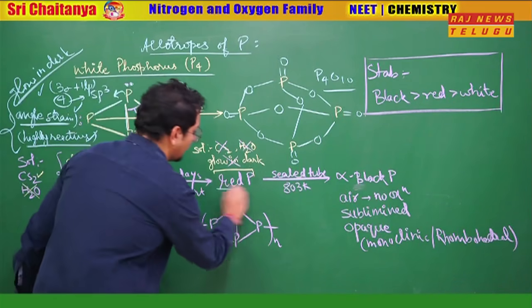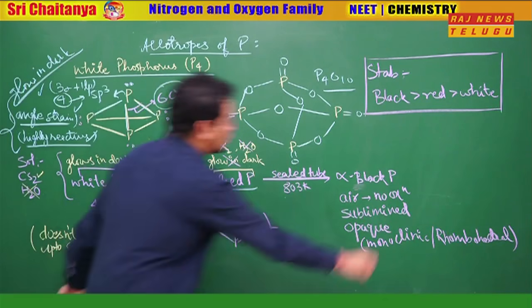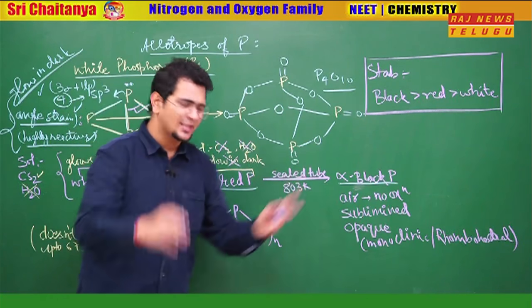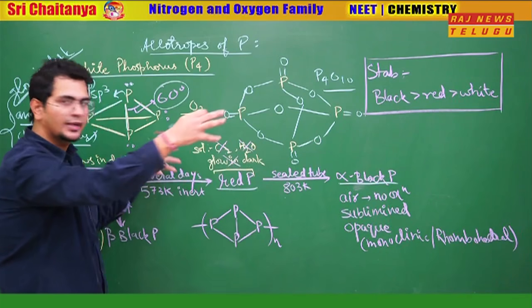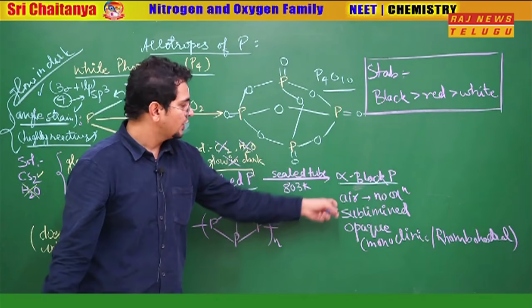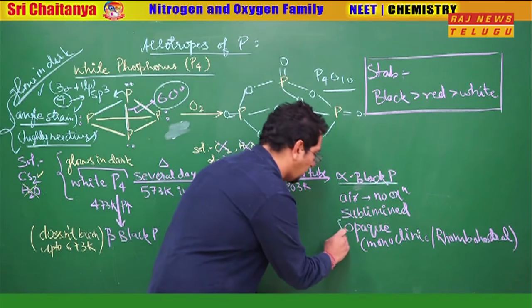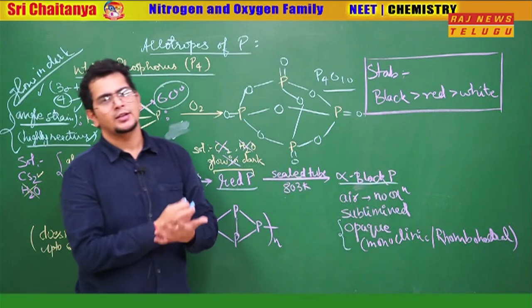Next, what? If you heat red phosphorus in a sealed tube at 803 Kelvin temperature, you get one type of black phosphorus, that is alpha black. Alpha black is highly stable. What happens here? This bond also breaks and the whole network-like structure gets formed. And alpha black phosphorus does not get oxidized in the air. Sublimation is possible. It is opaque, you can't see through it. Monoclinic or rhombohedral structure is there.